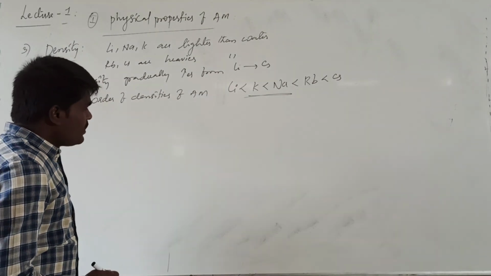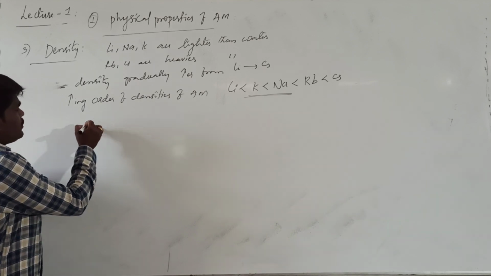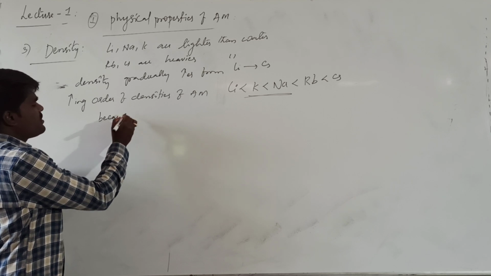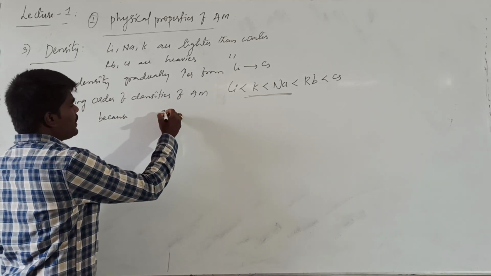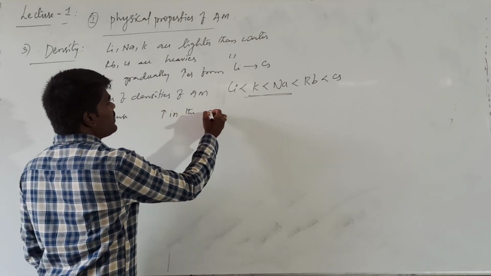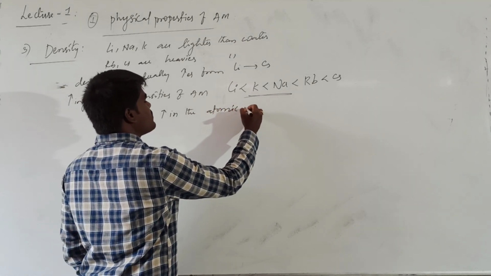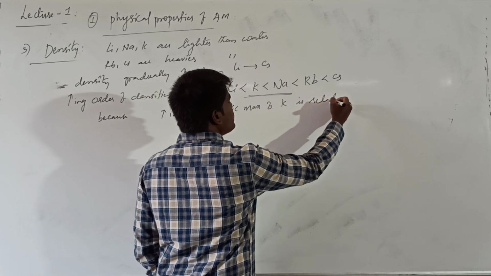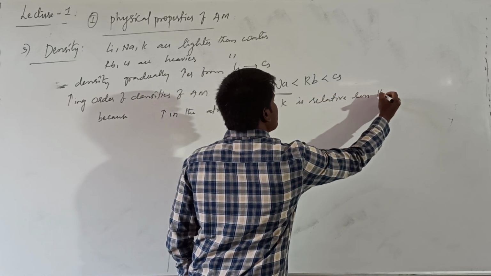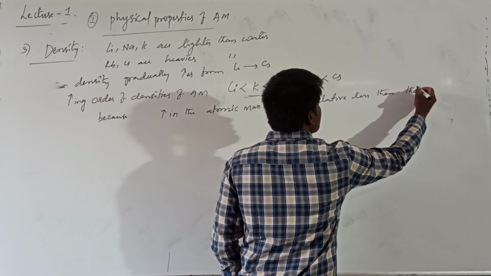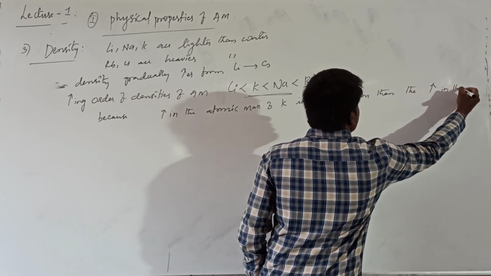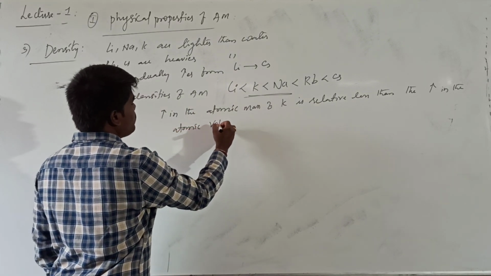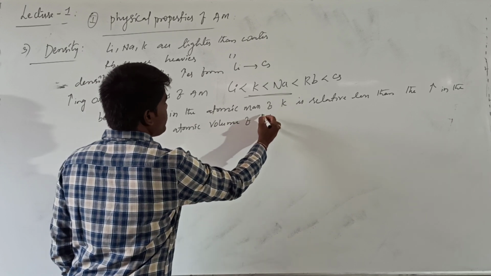The reason is, what happens if you are talking about potassium, the increase in the atomic mass of potassium is relatively less than the increase in the atomic volume of potassium.